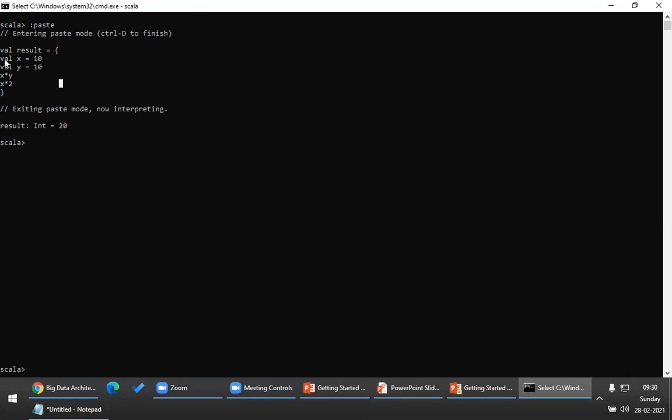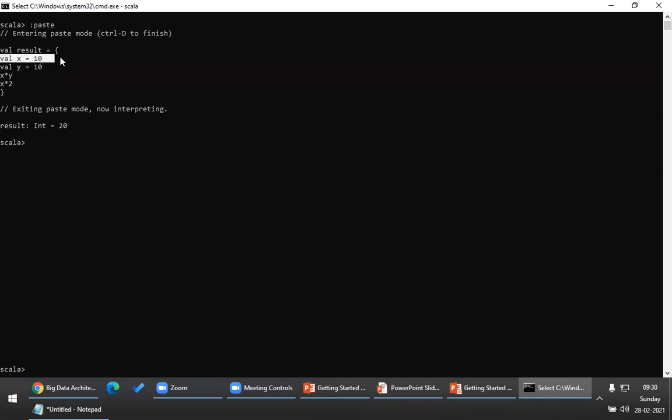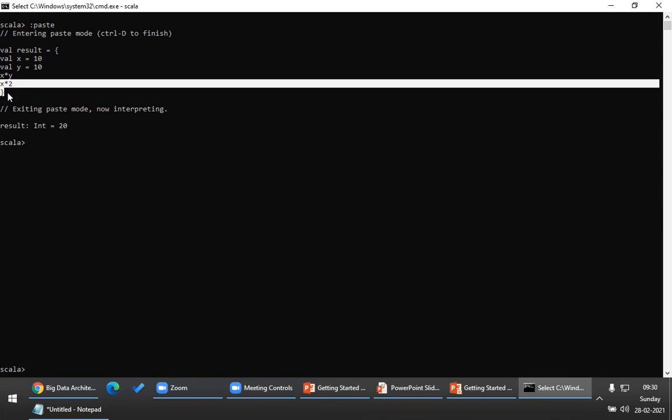What is the return type of this particular expression? It is the last statement which got executed. In this, what is the last statement which got executed? Yes, this is the first statement. This is the second statement. This is the third statement. And this is the fourth statement. So the return value will be the last statement.